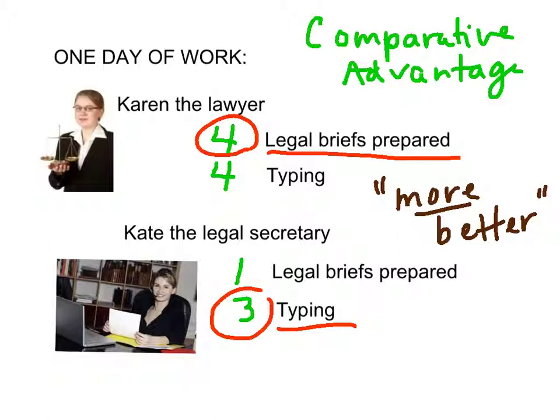We could do the same thing with countries. Let's say that in the England and Portugal example, England was better at both wine production and cloth production. It would not be advantageous for England to simply not trade and produce both. It would still be advantageous for England to produce where they are more better and Portugal to produce where they are less worse. So that's a concrete example. Hope that helps you get your mind around the concept of comparative advantage as distinct from absolute advantage.